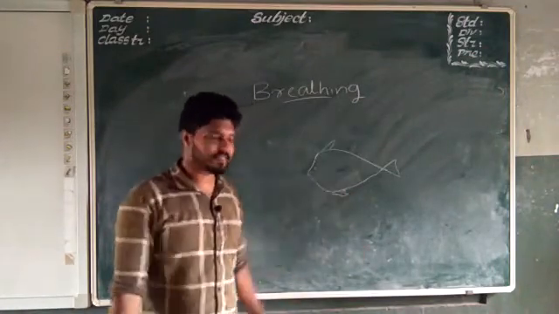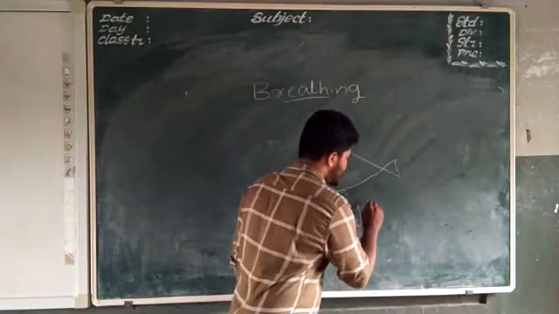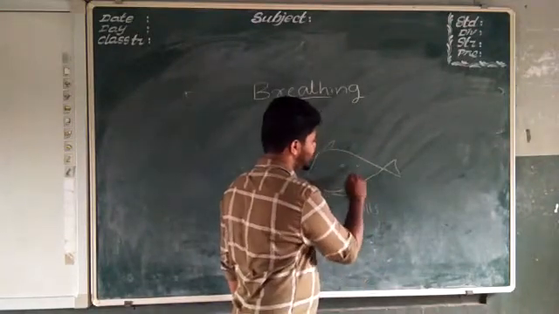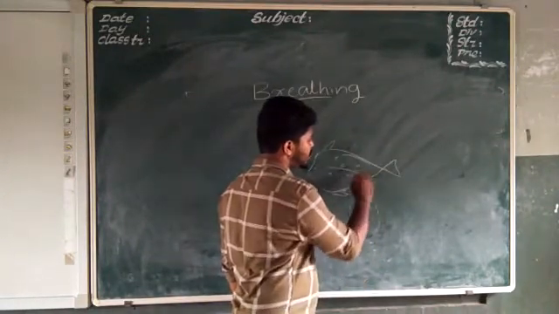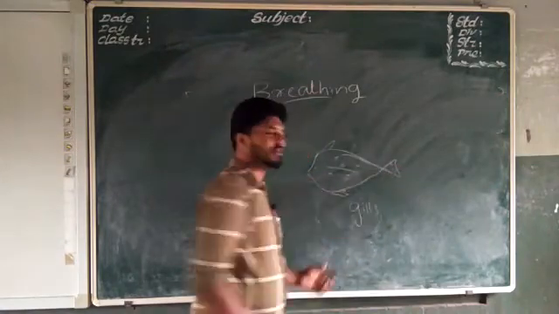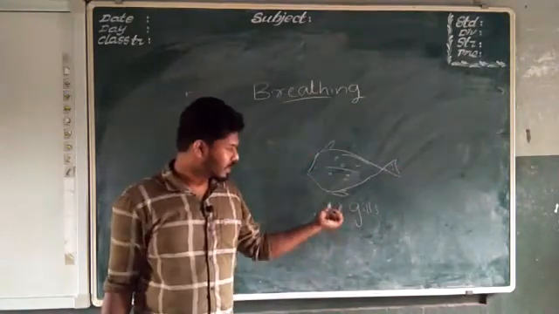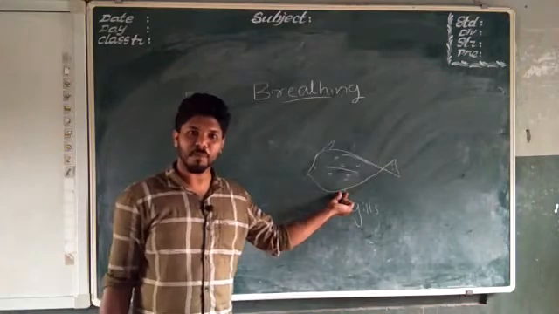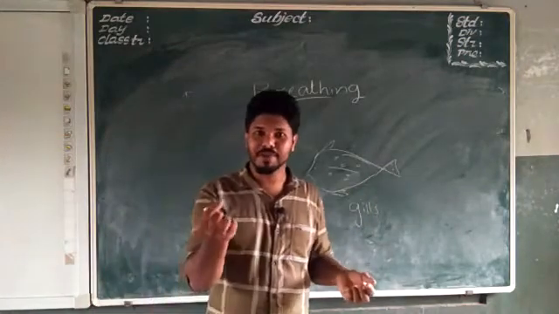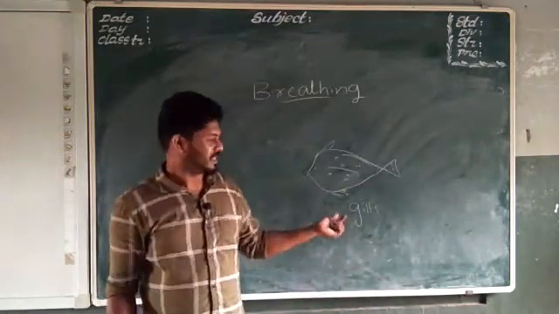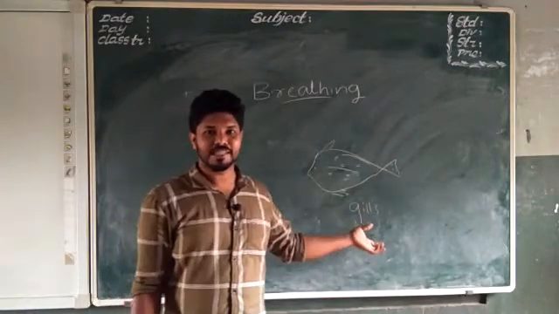It's called gills. So fishes normally breathe through the gills. Fishes breathe through the gills. Here they have a small opening, not very small but a small opening, through which they can breathe in.